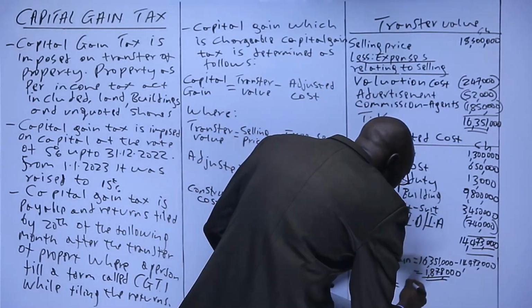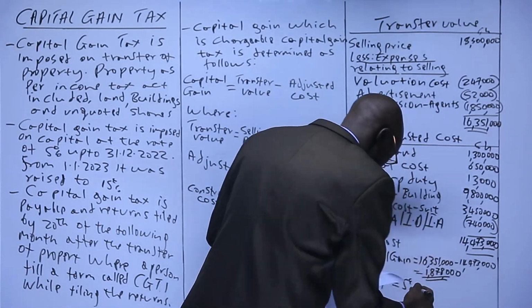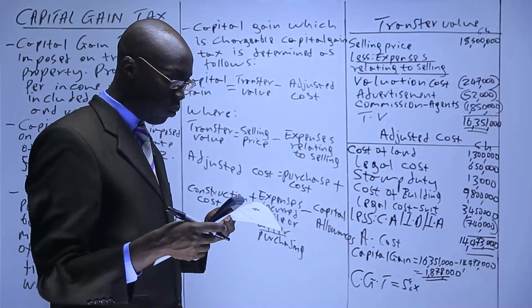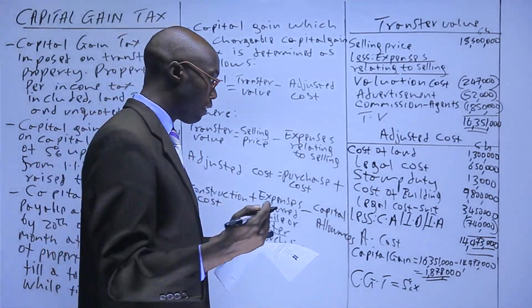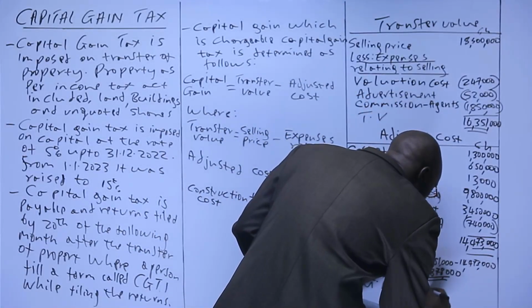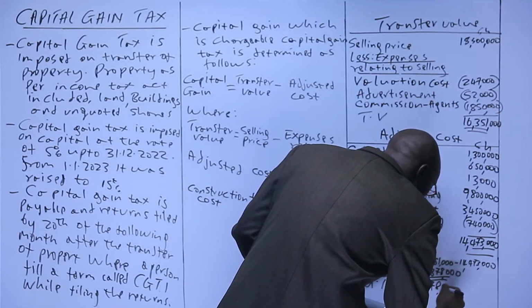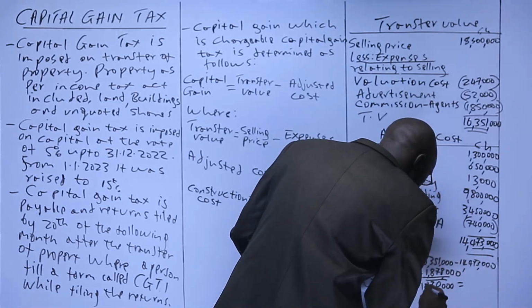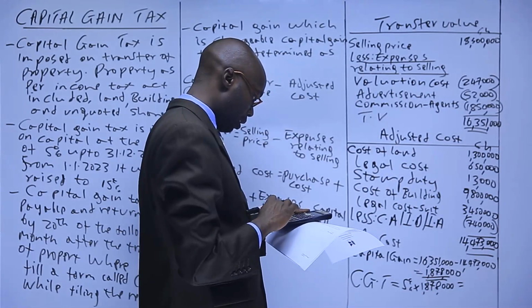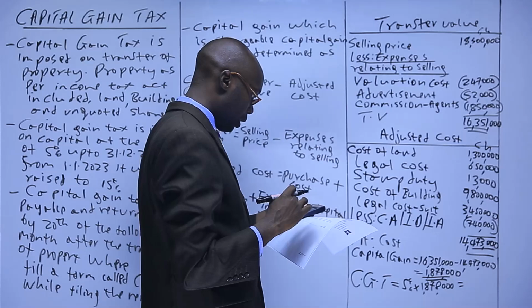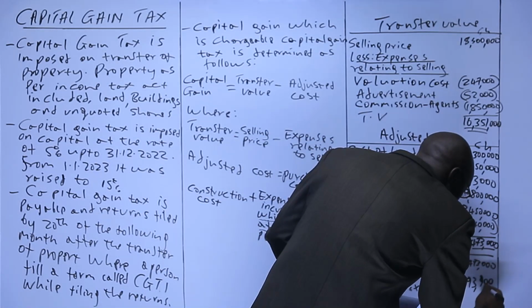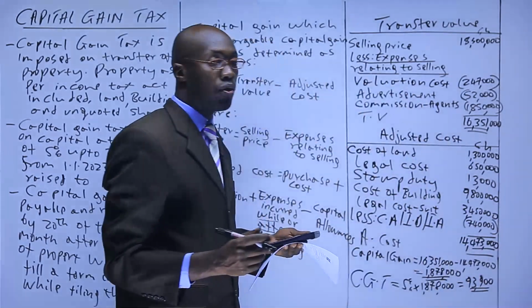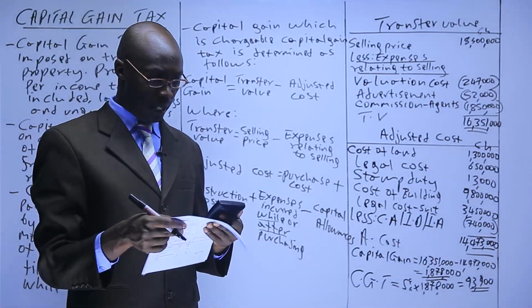It is 5%, and it is 5% because if you look at the year of selling, it was September 2022. It was before the 15% was effective. So of 1,878,000, times 5%, which gives us 93,900. Yeah, so that is how you get the capital gain tax.